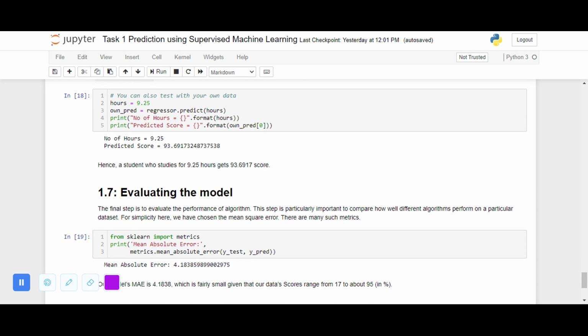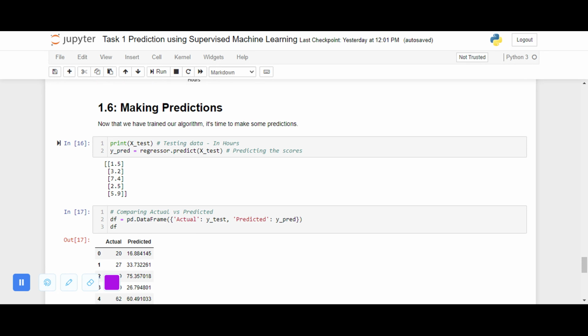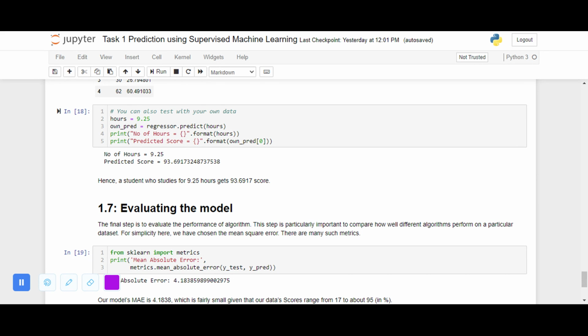We can also predict by using a constant for our independent variable. So we assign Hrs to be 9.25, and define a variable, own_pred, equal to regressor.predict of Hrs, just like how we predicted the y variable here, the same way, but here we are giving the value for Hrs. And we see that for 9.25 hours, the predicted percentage scored would be 93.69.